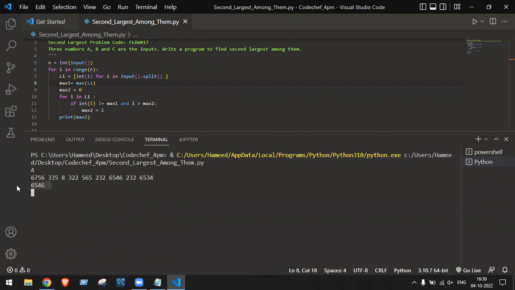So this is the second largest number. I can type one more time. This is the second largest number. Again I can type. One time over, two times over, three times over. One more time I can pass.